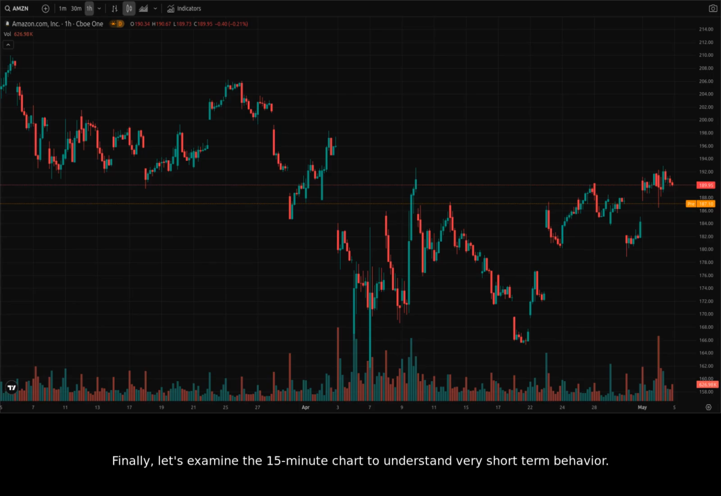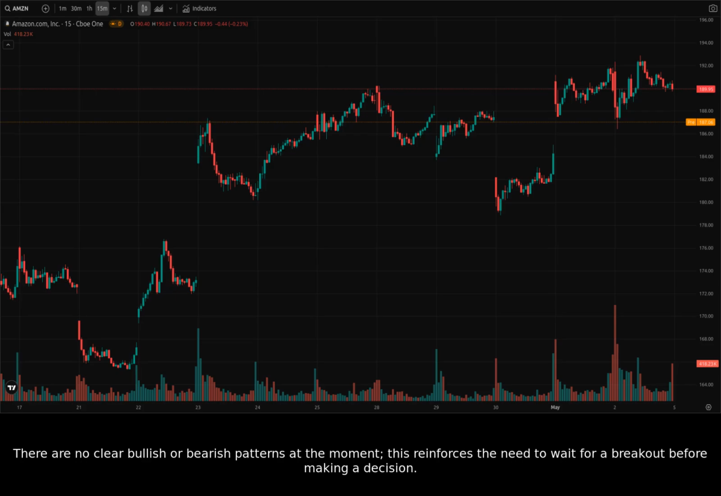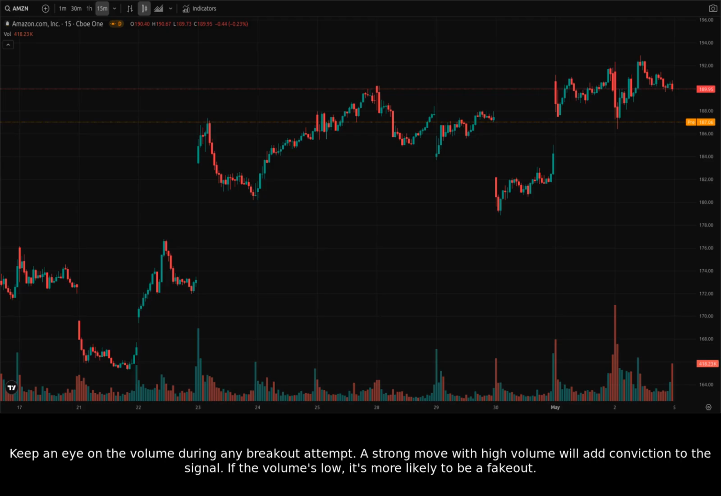Finally, let's examine the 15-minute chart to understand very short-term behavior. On the 15-minute chart, you can really see that congestion around 190. There are no clear bullish or bearish patterns at the moment. This reinforces the need to wait for a breakout before making a decision. Keep an eye on the volume during any breakout attempt. A strong move with high volume will add conviction to the signal. If the volume's low, it's more likely to be a fake out.